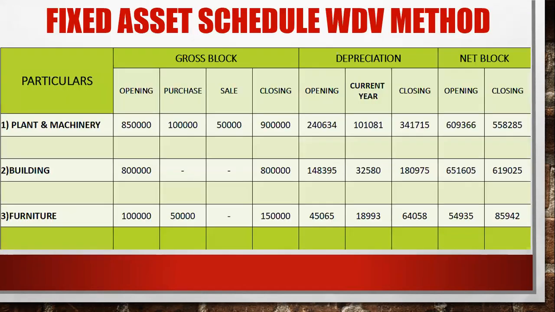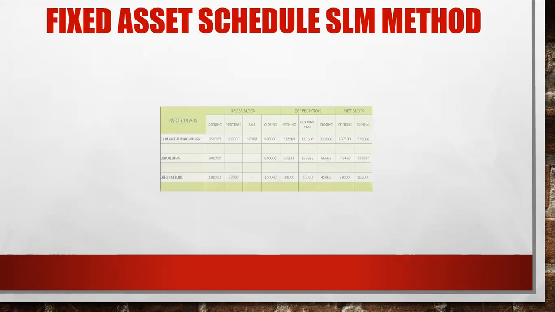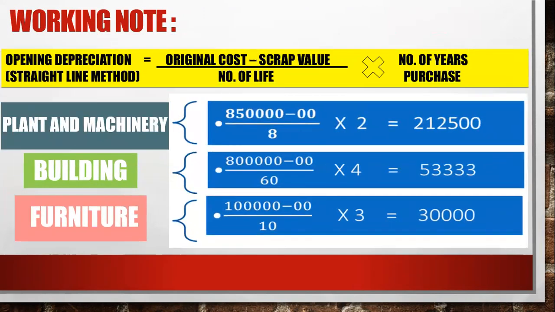So here you can see the SLM calculation. 8 lakh 50 minus 0, because scrap value is not there, upon 8, because the number of life for plant and machinery is 8.